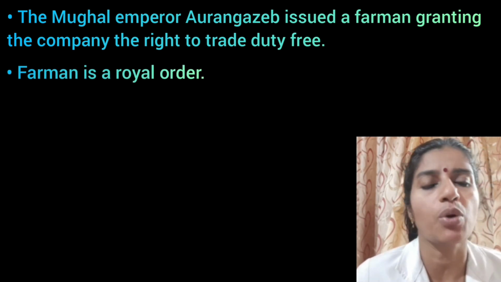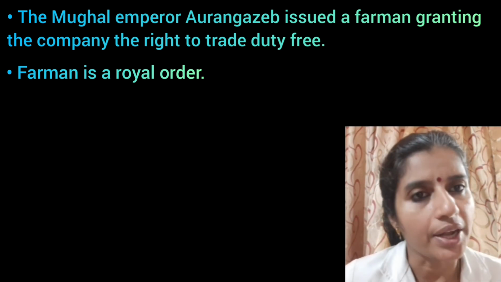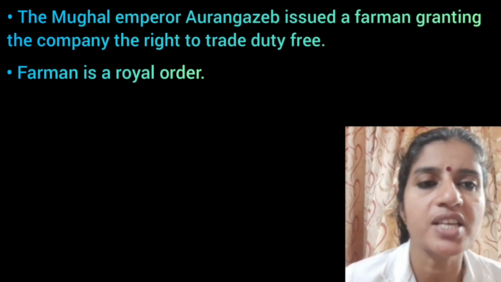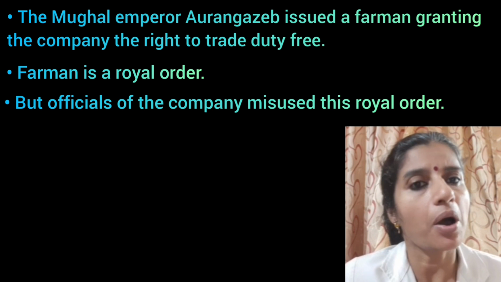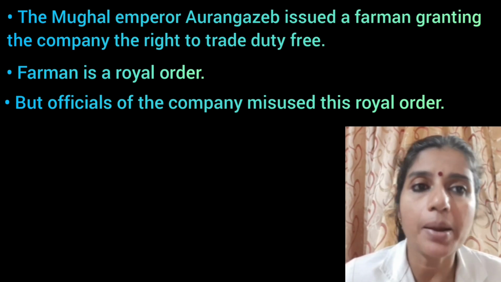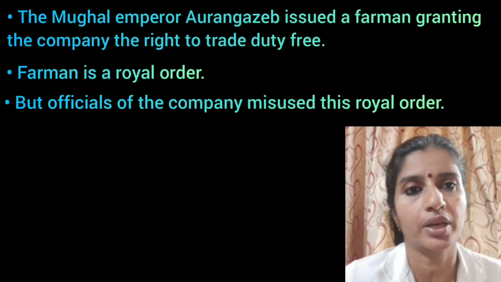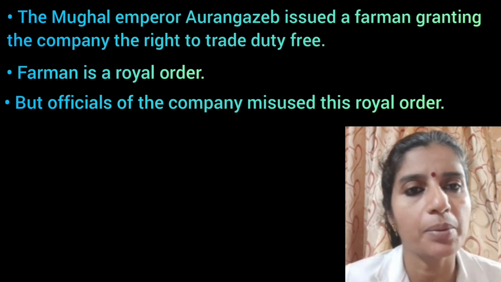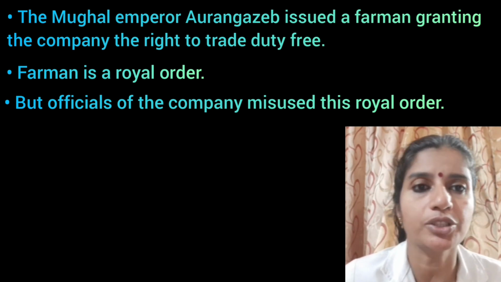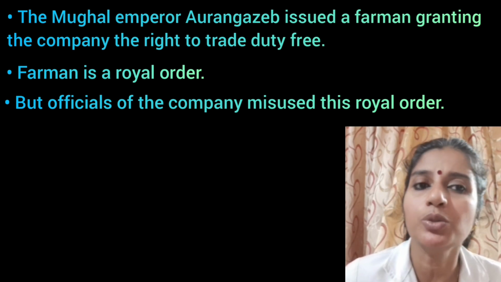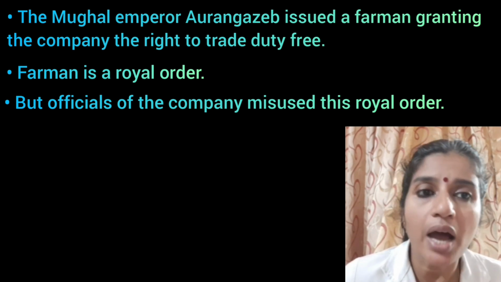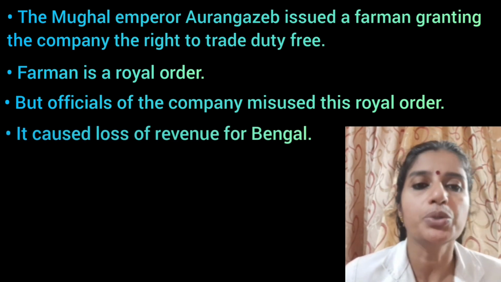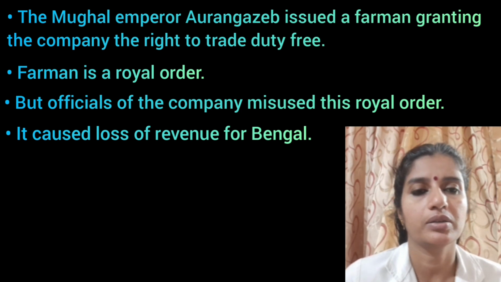But officials of the East India Company misused this royal order. How did the company officials misuse the royal order? Actually, Aurangzeb's farman had granted only the company the right to trade duty-free. But officials of the company who were carrying on private trade on the side were expected to pay duty. But they refused to pay duty, which caused huge loss of revenue to the Nawab of Bengal.